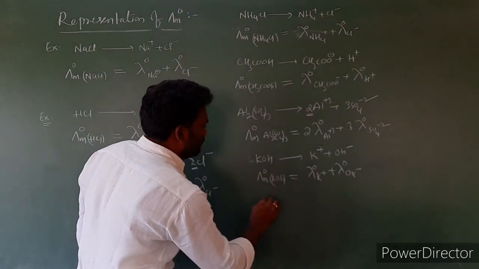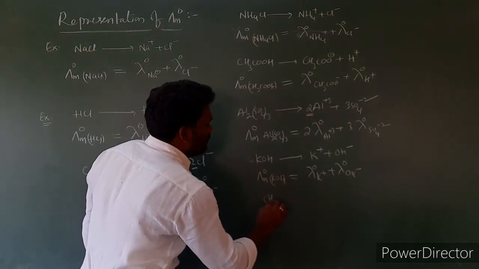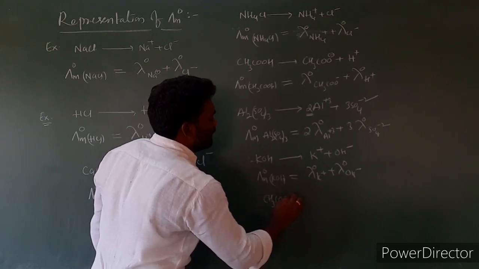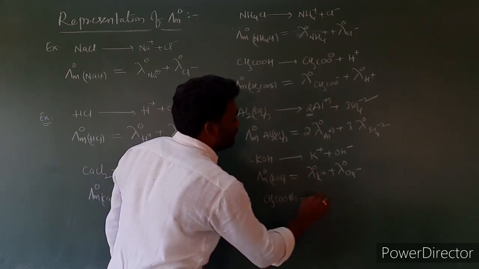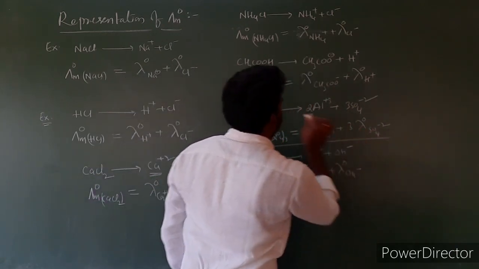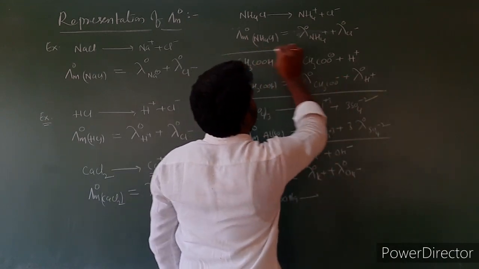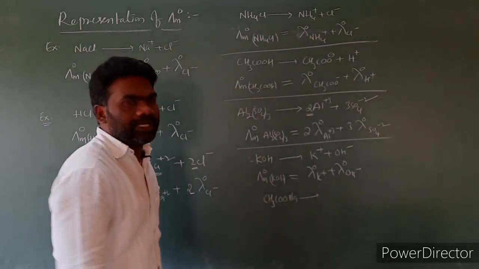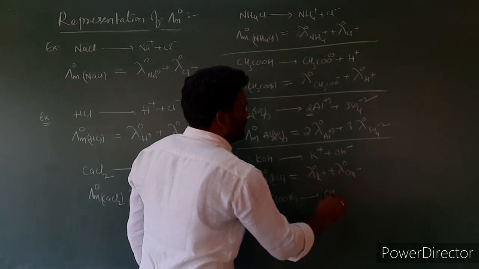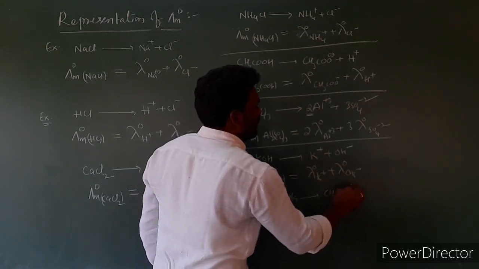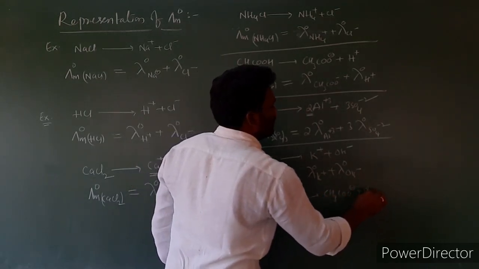One more example we have is CH3COONa. All these are very, very important examples. CH3COONa gives rise to CH3COO- plus Na+.